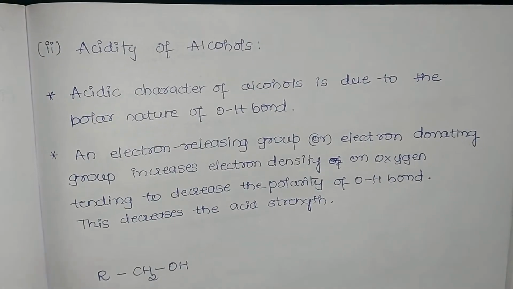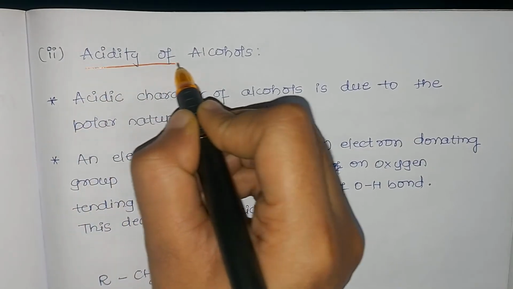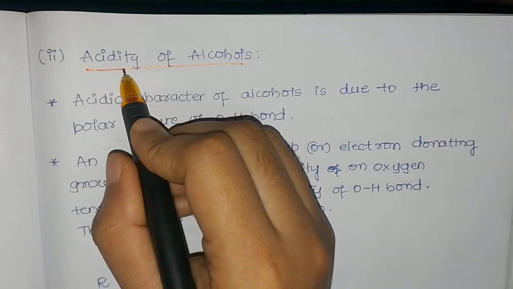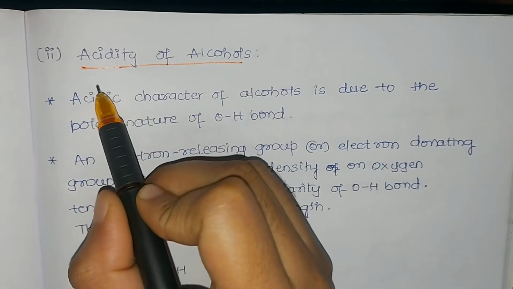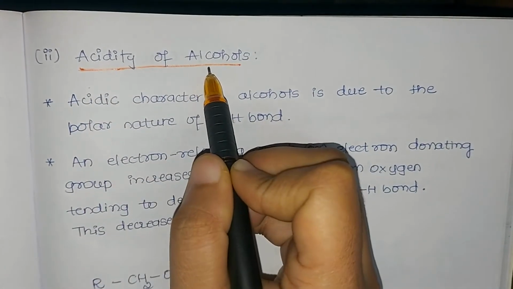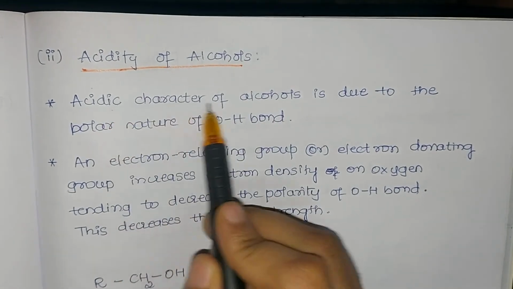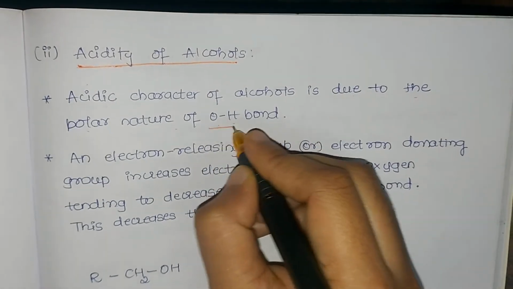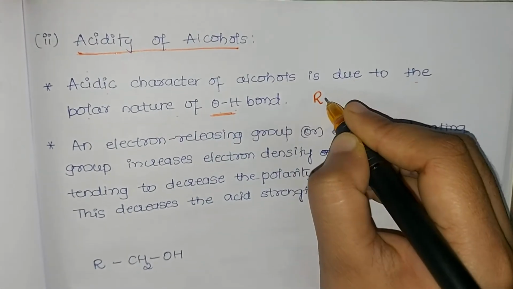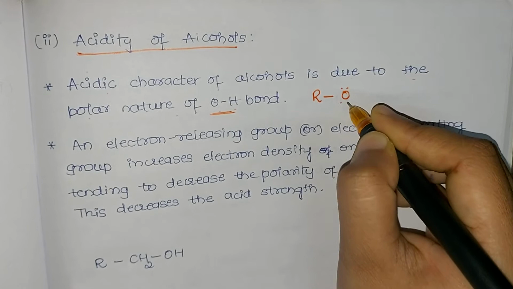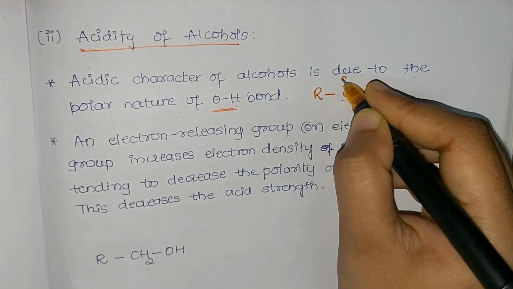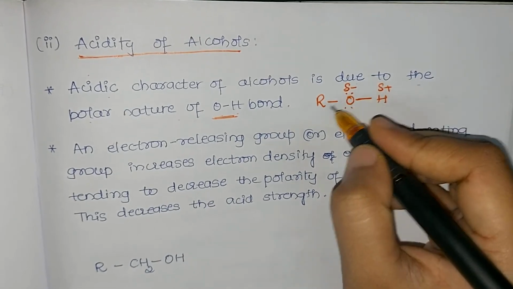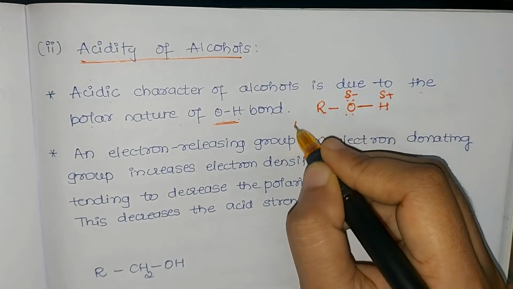We'll consider now the acidity of alcohol. Why we say these are acidic in nature? Why alcohols tend to give out H plus ion? And we know there are three kinds of alcohol: primary, secondary, tertiary, which is more acidic and all. To consider that, let us consider acidic character of alcohol is due to the polar nature of OH bond. Polar nature of OH bond means, let us consider ROH. This is general formula for an alcohol, where oxygen has partially negative charge, hydrogen partially positive charge. Thus it creates a polarity here.